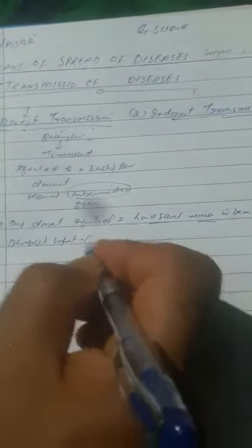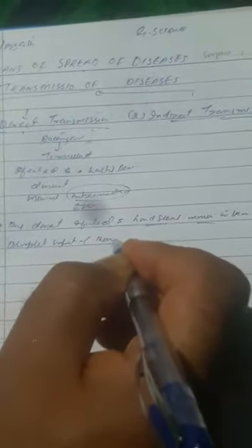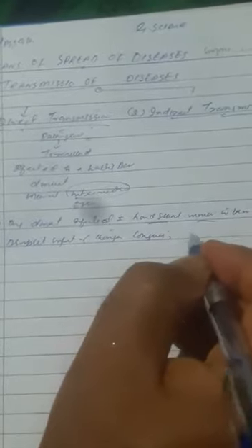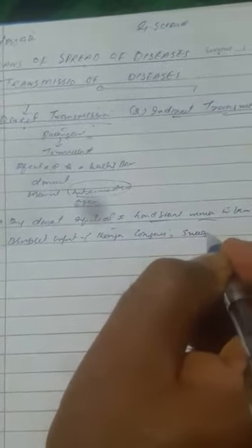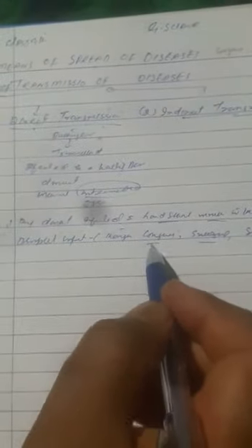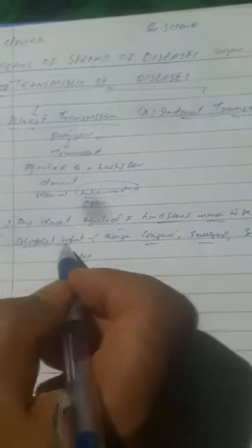Next is droplet infection. What is this actually? Droplet infection happens through coughing, through sneezing, through spitting. When an infected person spits, sneezes or coughs, droplets come out from his body and infect the healthy person. So this is droplet infection.